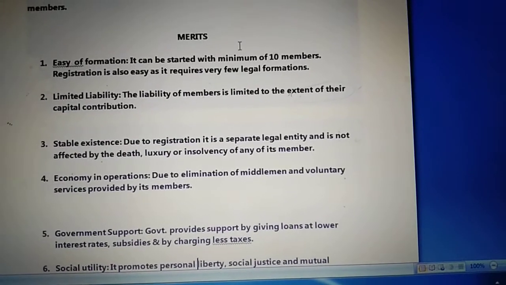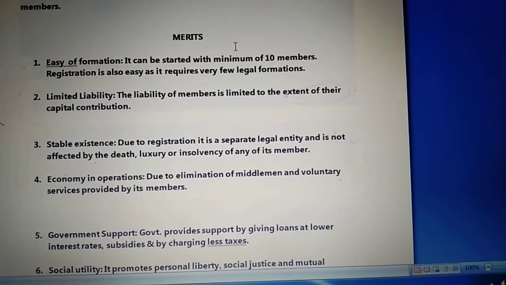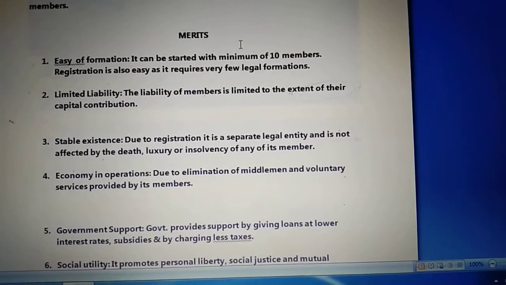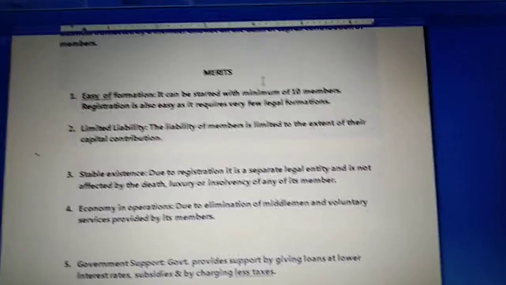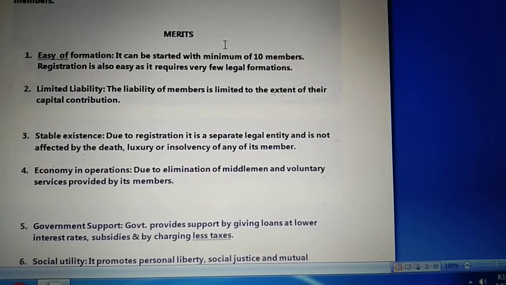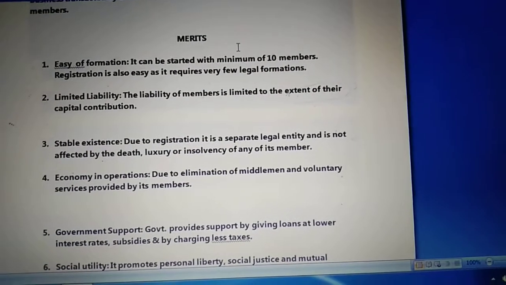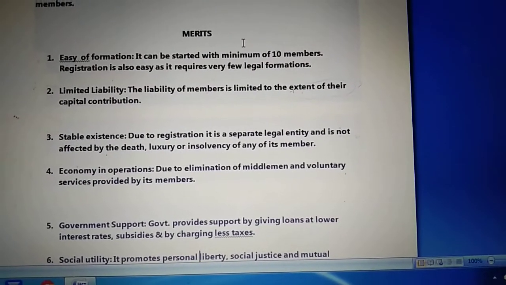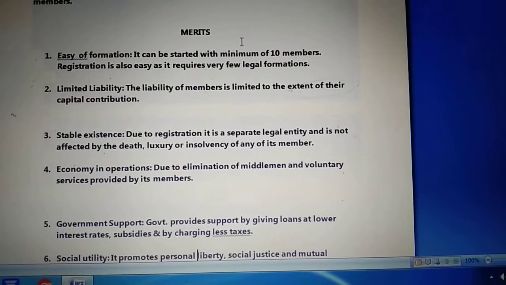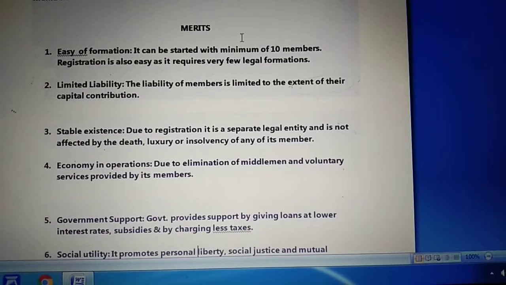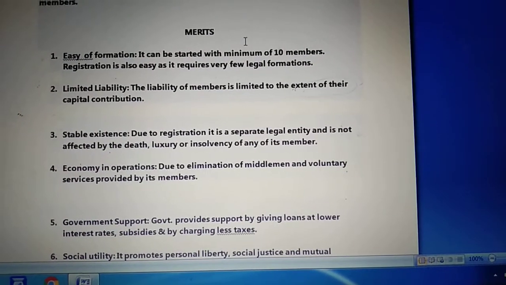Now what is required to start a cooperative society is basically a minimum of 10 members who willingly want to join it, and registration under the Cooperative Societies Act 1912. Even during registration, children, it takes very few legal procedures or formalities. So this becomes an advantage of cooperative society, that any 10 members can easily join together, and with a few legal formalities they can start a cooperative society after registering under the Cooperative Societies Act 1912.